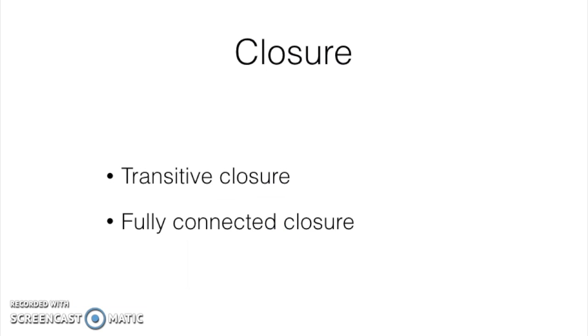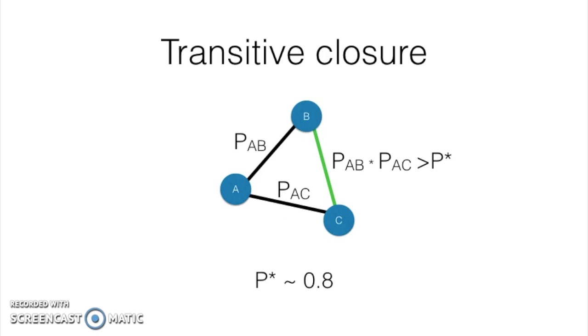Train set and test set consist of fully connected components. We use two ideas to extend the edge set using this fact: transitive closure and fully connected components closure. In transitive closure, we count the product of AB and AC probabilities. If the product is greater than a threshold, we add BC.